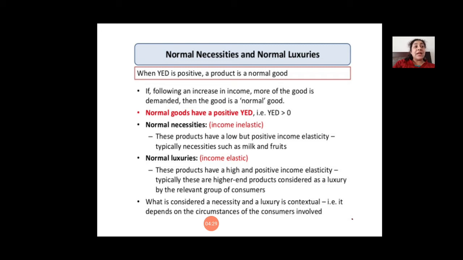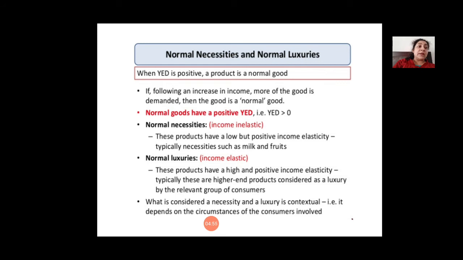So depending upon the consumer, the meaning of luxury and the meaning of necessity changes. But when the word necessity is used, it means that it will be income inelastic, though it will be positive.